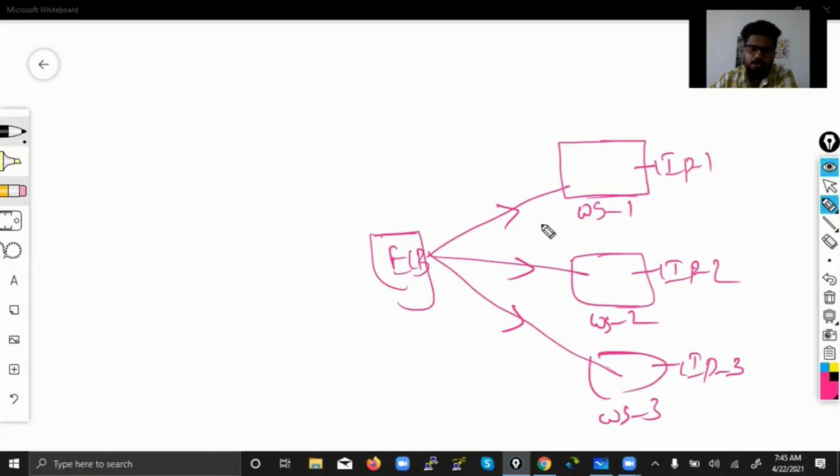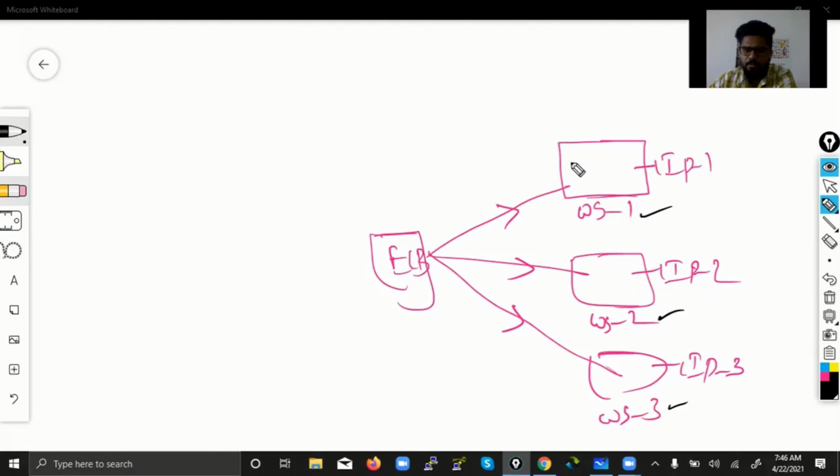Now, if you observe carefully, there is a small disadvantage in this setup. Of course, having a load balancer is a good thing, but still you can improvise this architecture with the help of some extra component. So let me give you a real-time example. Let's assume there are three web servers connected to your load balancer.